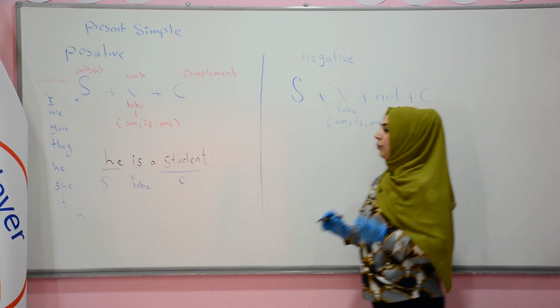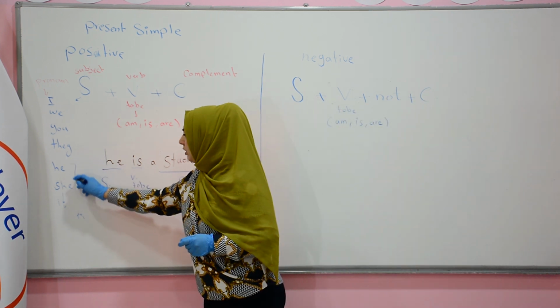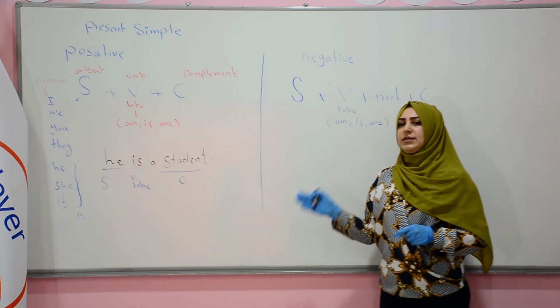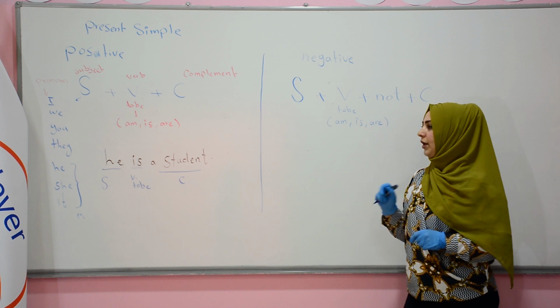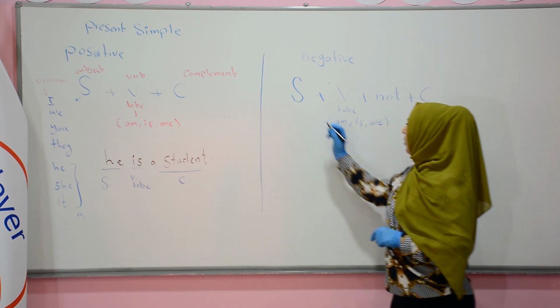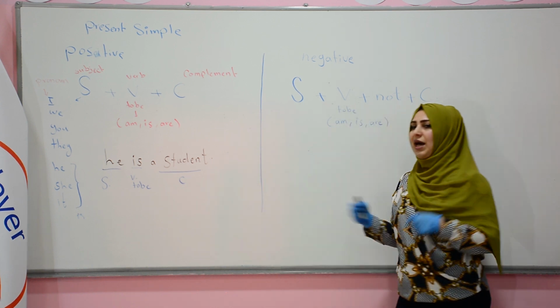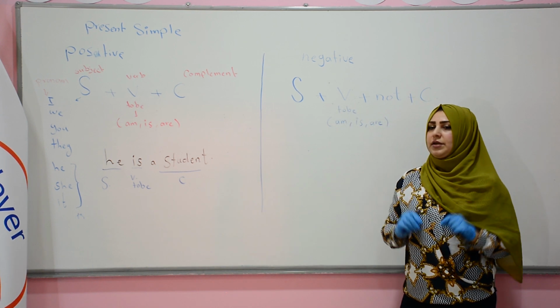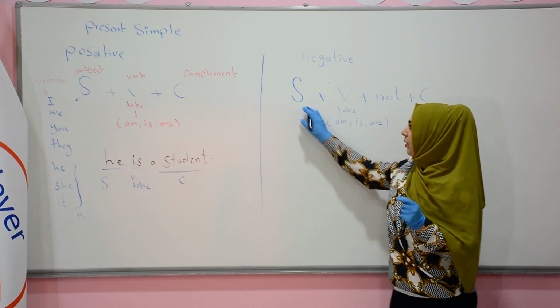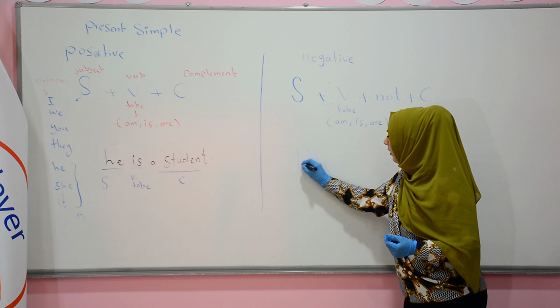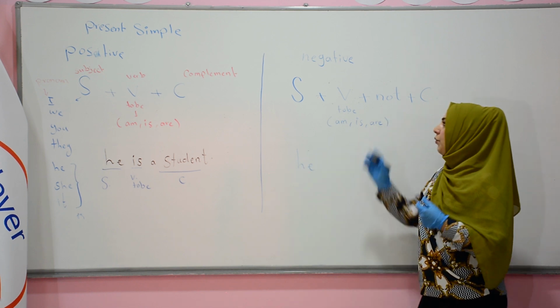Also, the subject will be I, we, you, they, he, she, it. But now, we will talk about he, she, it. Okay? This is included in Sunrise Unit 10. If we make this sentence negative, how do we make it? It's really easy. Where's the subject? He. Where's the verb?